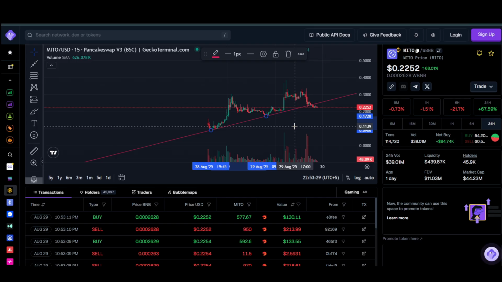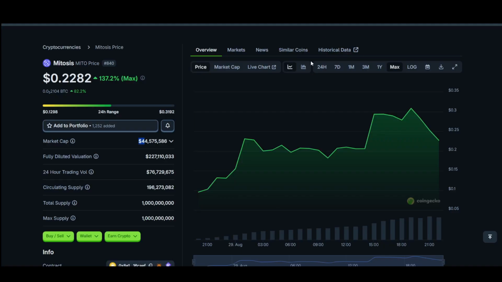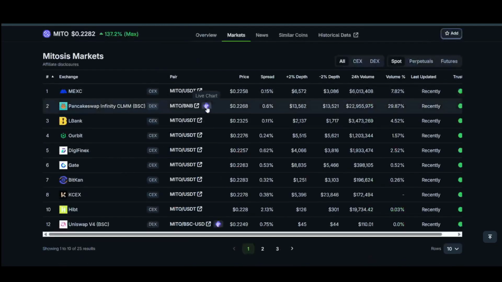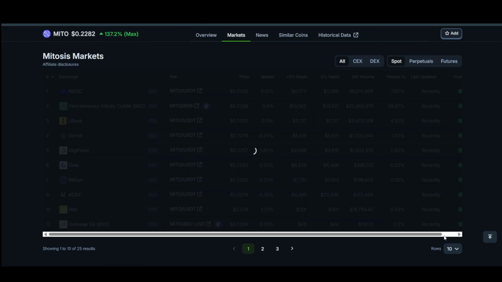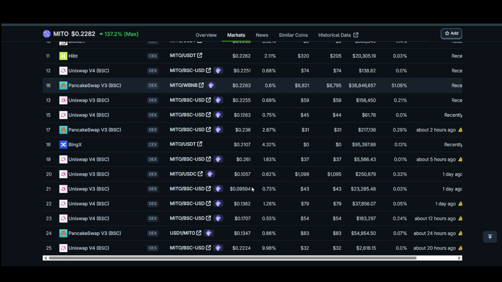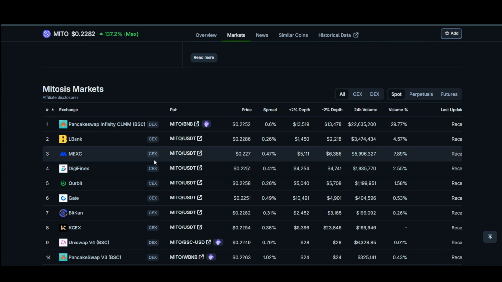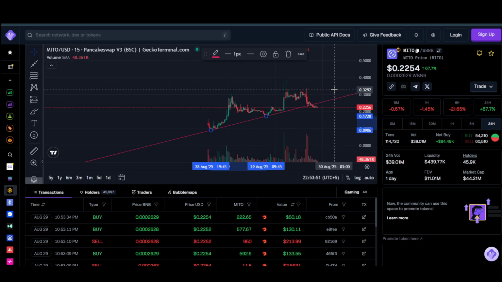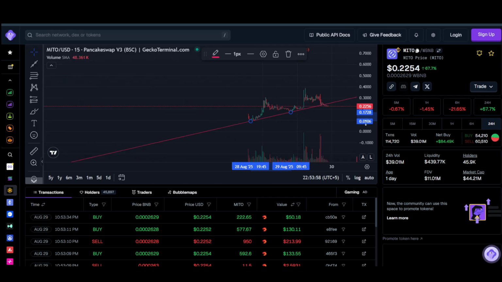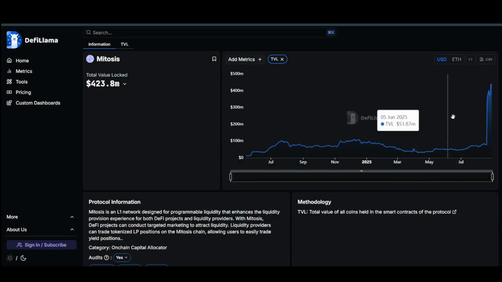But I think the thing with this token would be if it sees exchange listings. As of now, the token is only available on Binance, I would say, which would be the biggest one. Besides that, we don't have any other big exchange that has listed this token. So if it gets listed on, let's say, Coinbase or even Bybit or some other exchanges, we may see another leg up. That is a possibility.